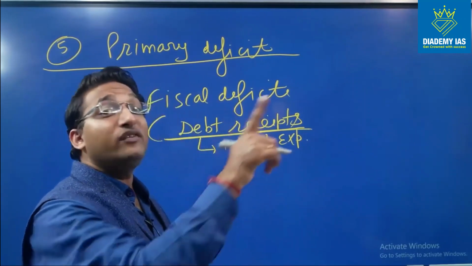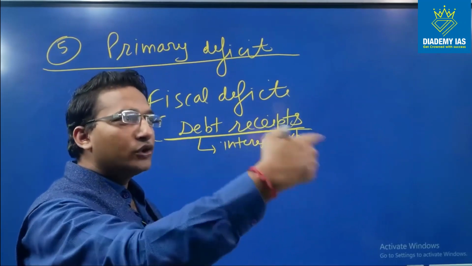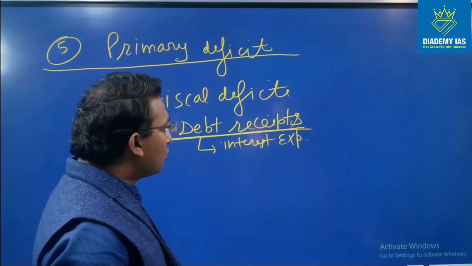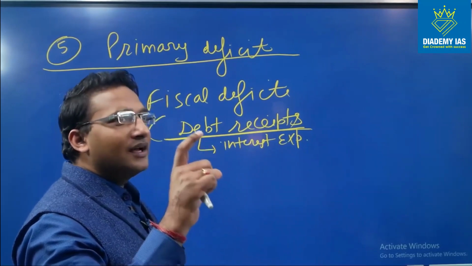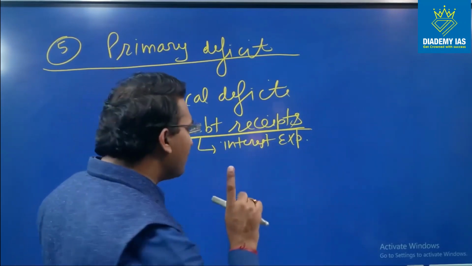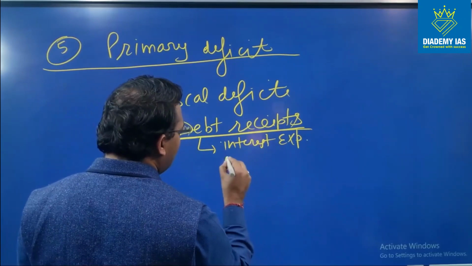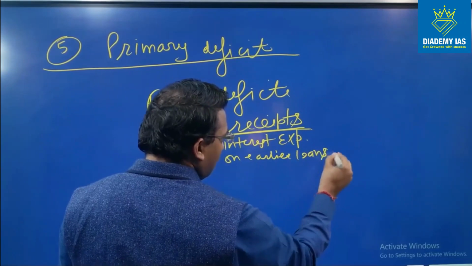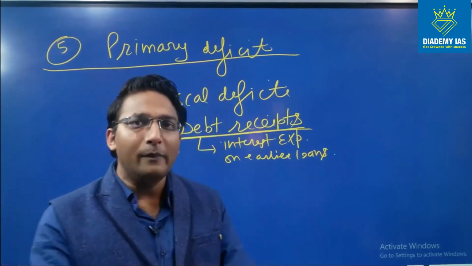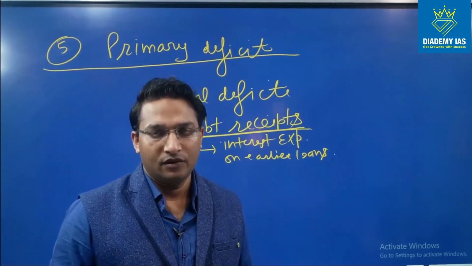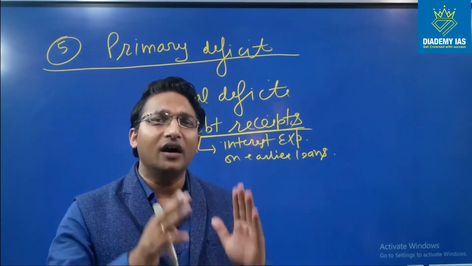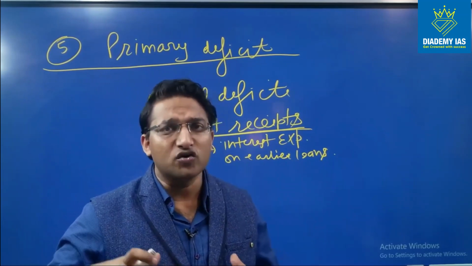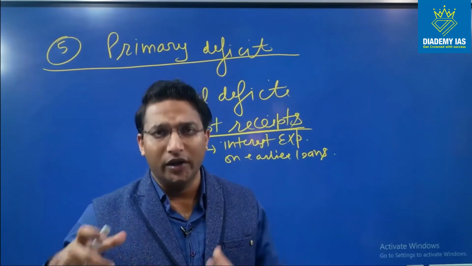The loan was taken by the previous governments. Suppose we talk about the Modi government. Before the Modi government we had the UPA government, right? So the loan was taken by the UPA government, and the Modi government is actually paying the interest expenditure on those loans. Now if we want to judge the performance of the Modi government in the current year, only and only the current year, let us suppose for example year 2020-21,